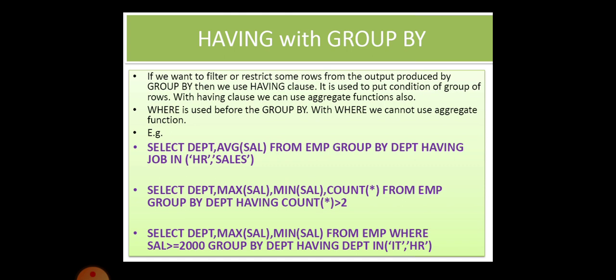According to each group, it separates the table data. For example, HR, it will group the employees, then sales, then accounts, like that. Then it will find the count of records in each group. If it is greater than 2, then only the actual fetching to the display happens. I think you are all clear about how the having clause works.